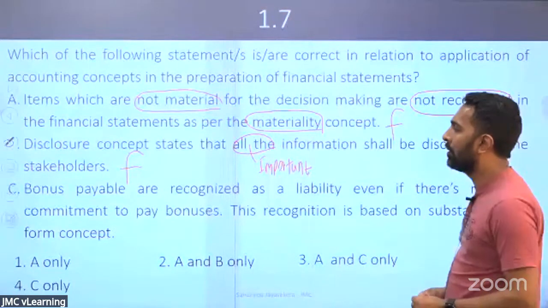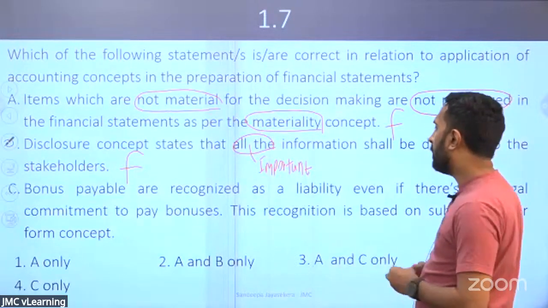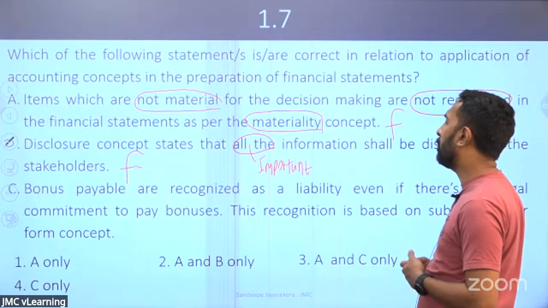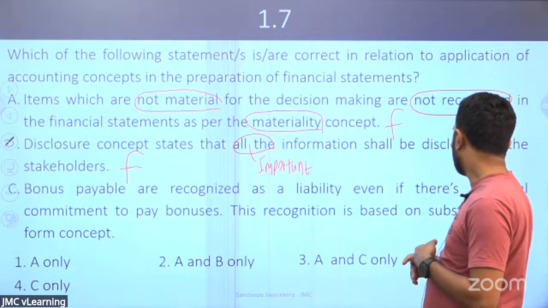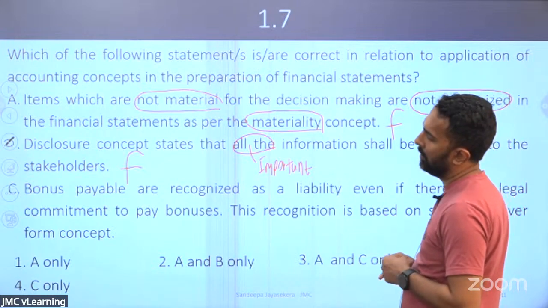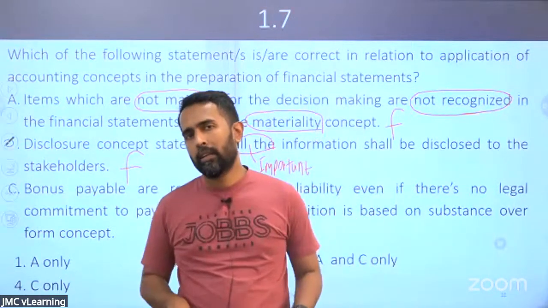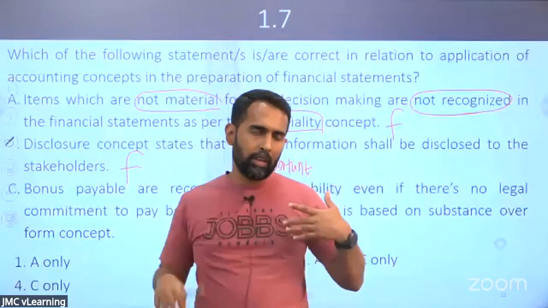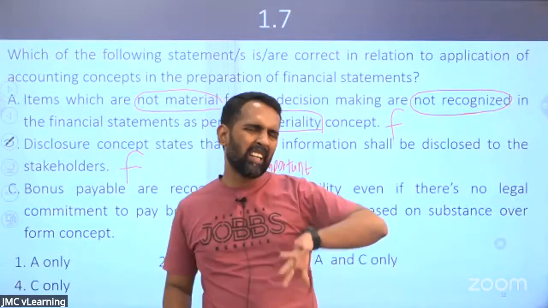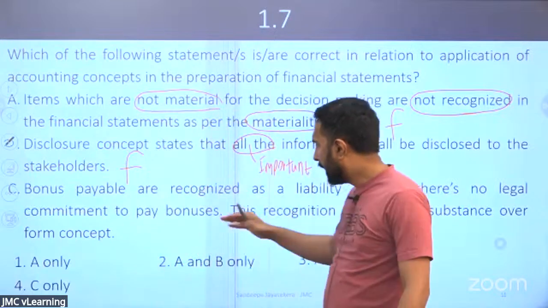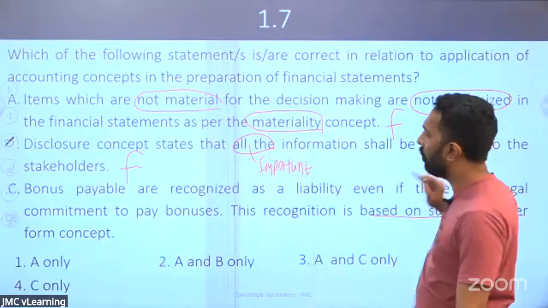Look at the third one. Bonus payable are recognized as a liability even if there's no legal commitment to pay bonus. This recognition is based on substance over form. There is no law that a business must pay a bonus. Even though there's no law, people recognize the liability, bonus payable. And it says that is because of substance over form.